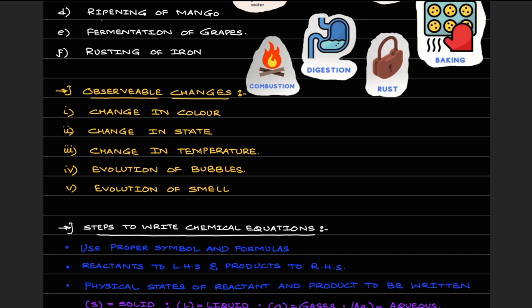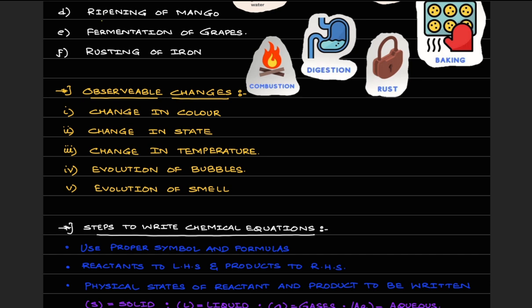Okay, or another example that we can give is when you squeeze lemon onto baking soda, you observe formation of bubbles. Then there is evolution of smell. Let's say, if we take the example of ripening of mango, the mango on ripening changes its smell. After fermentation of grapes, the smell changes. All of these are examples of nothing but a chemical change.